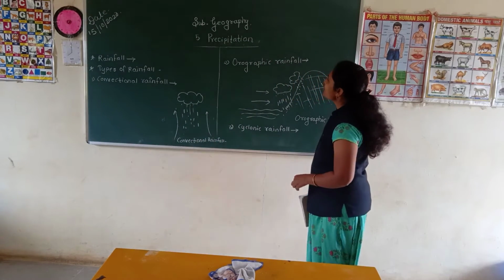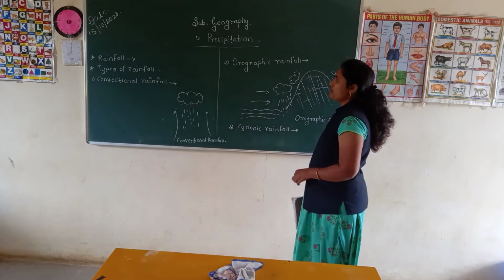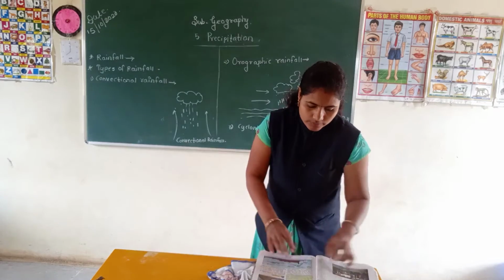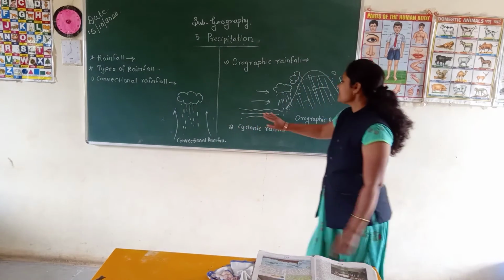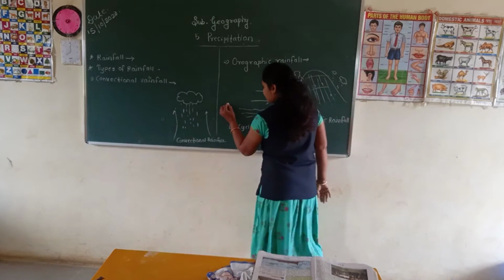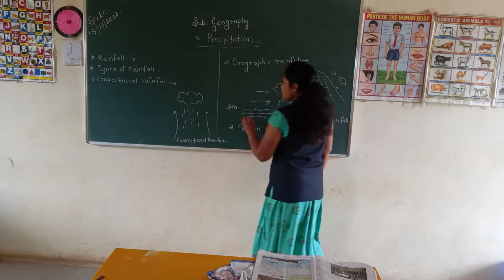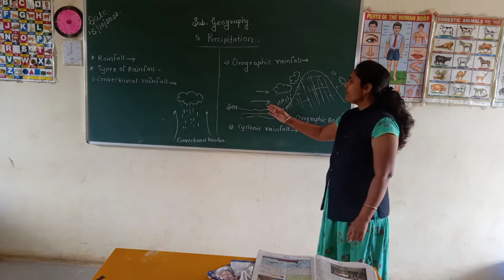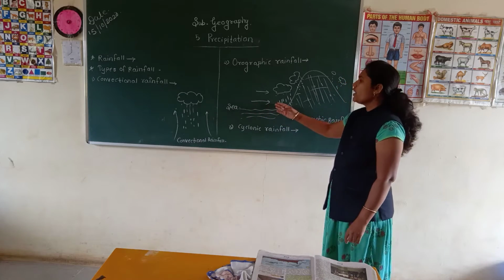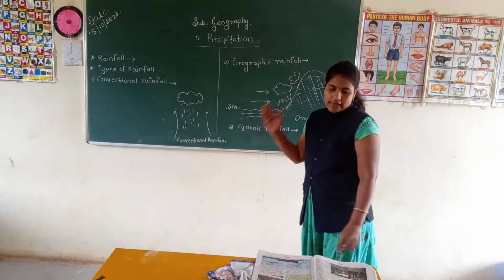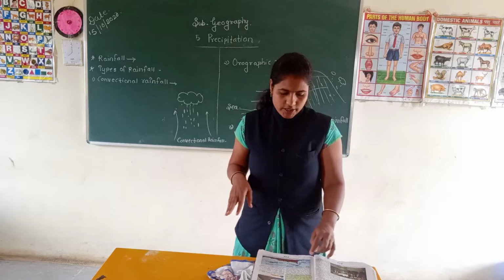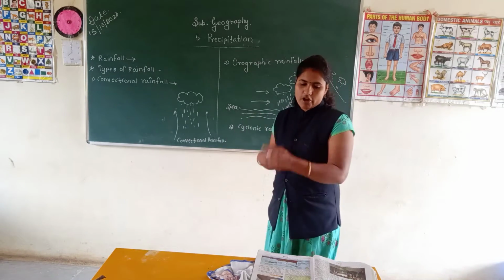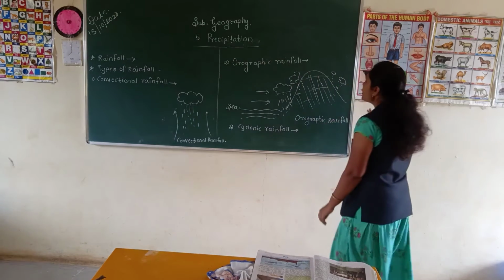Now student, second is orographic rainfall. Now see about orographic rainfall. Here is a sea or lake. The winds come from the sea with moisture laden, meaning full of moisture.